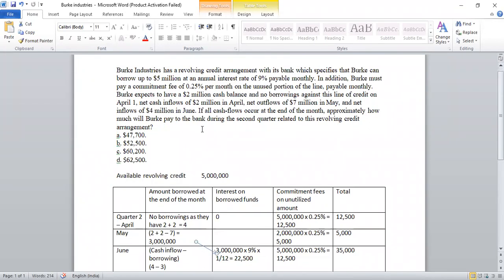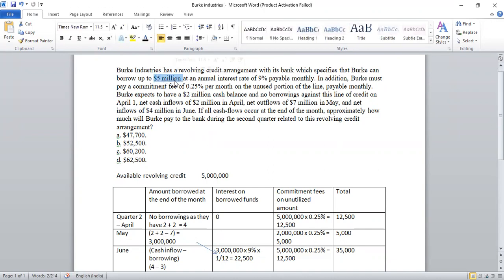Let's see a question here. Burke Industries has a revolving credit arrangement with its bank, which specifies that Burke can borrow up to 5 million. So there is a credit facility given to this company, Burke Industries, that in situations when they require funds, they can borrow up to 5 million.